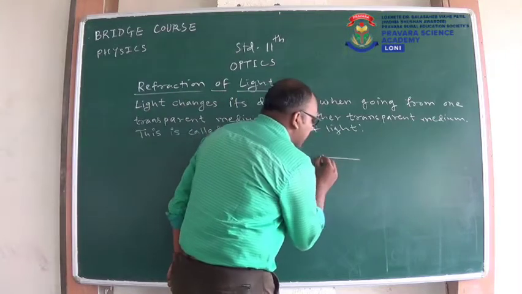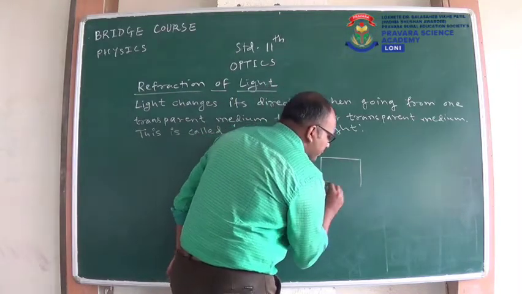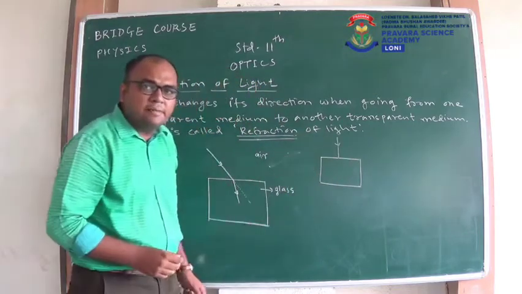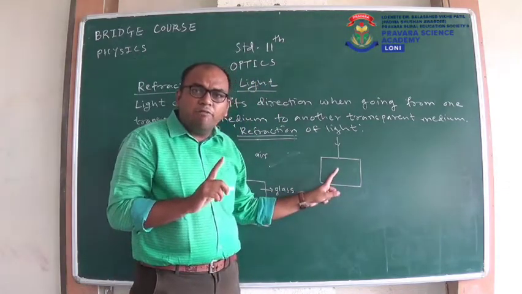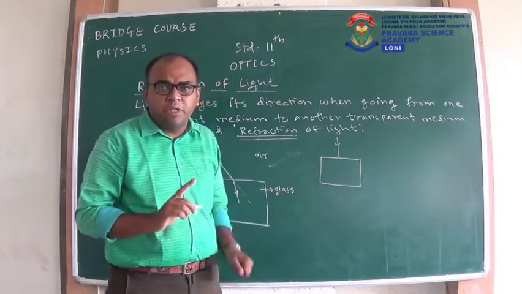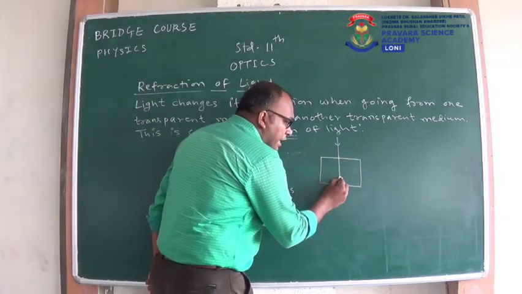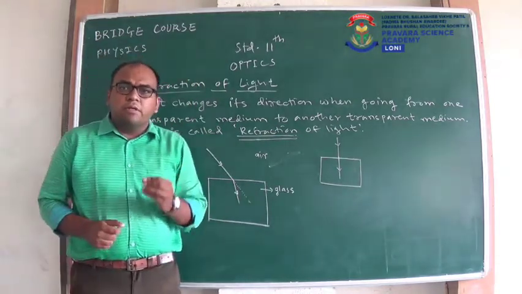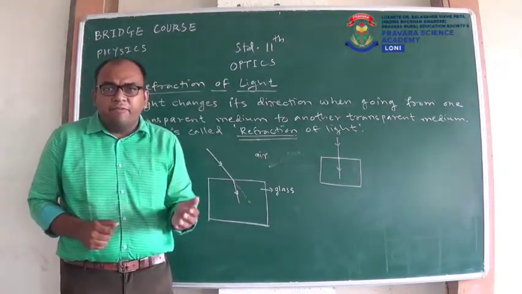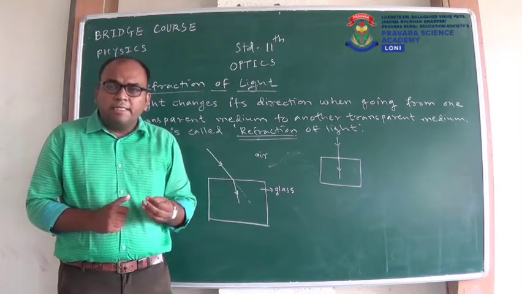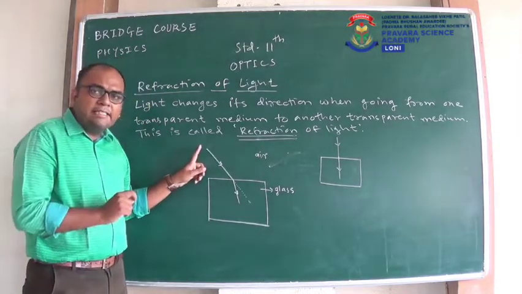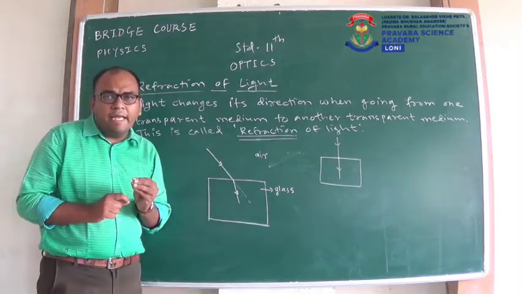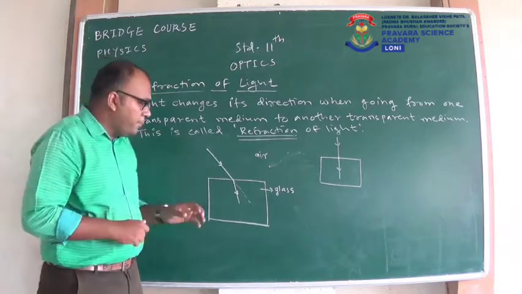If suppose this is a glass slab and light is coming straight like this, then light will not change its direction. It will go straight in the second medium also. So if we want to observe refraction of light, the rule is that light should be incident obliquely on the second surface. Then and only then can we observe the refraction of light.